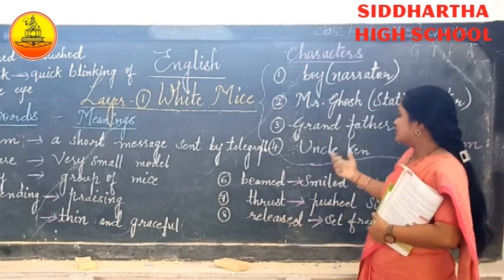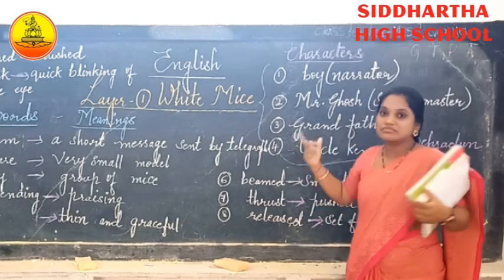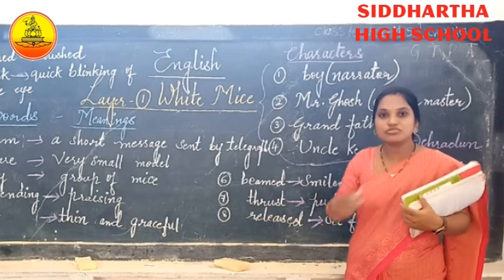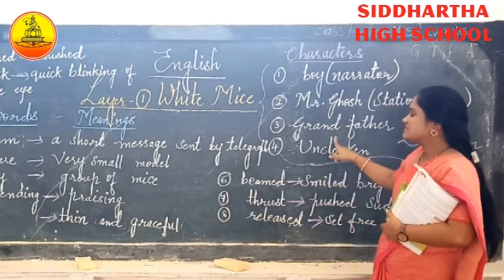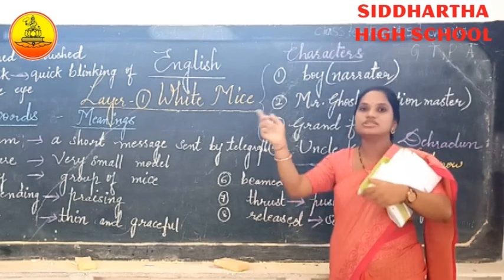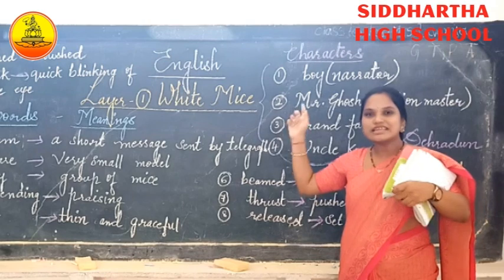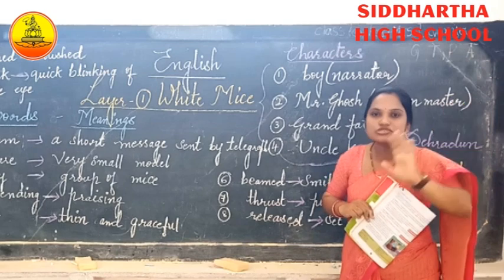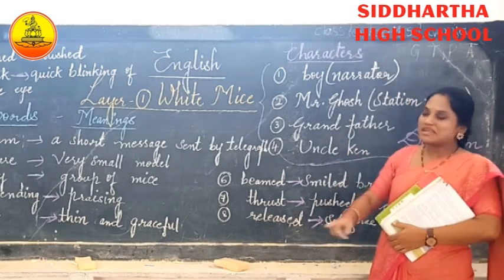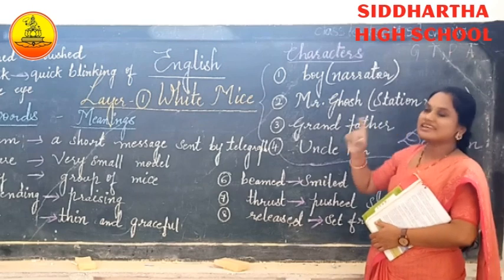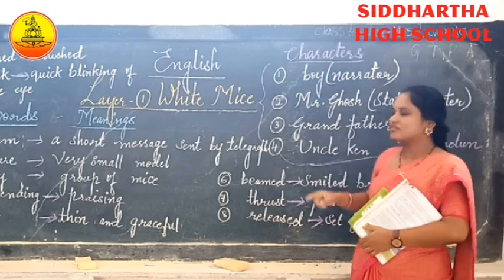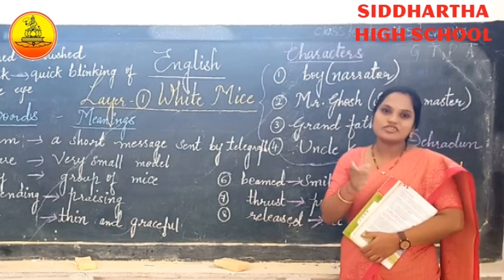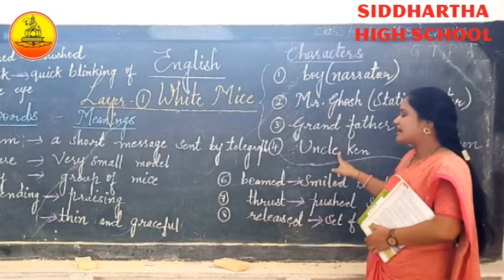Then he started shouting. After some time, there was a release of two white mice from under his chin and from his pajama coat. Then Uncle Ken thought that something was going on inside his house, that maybe the house was full of white mice, brown mice, pink mice. Then the grandfather advised him to remove his clothes. Uncle Ken removed his clothes, locked himself in the storeroom and slept on the old sofa bed. After some time, the grandfather gave the boy a blink, a quick blinking of one eye, to show that he knew his grandson was playing a trick on Uncle Ken.